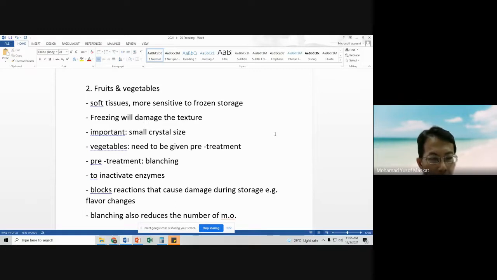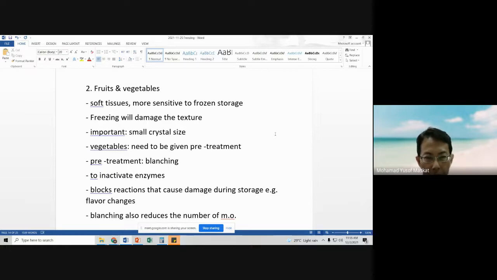They are more sensitive to frozen storage because, as we know, when we freeze, ice crystals form, and the formation of ice crystals will damage the texture. Also, fruits and vegetables do not have bones to support them, so they depend a lot on the hydrostatic pressure of moisture inside their cells.